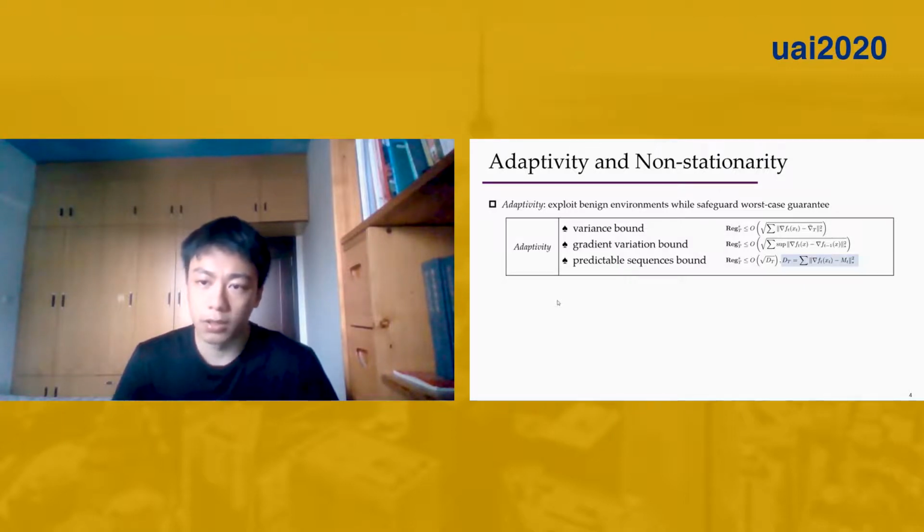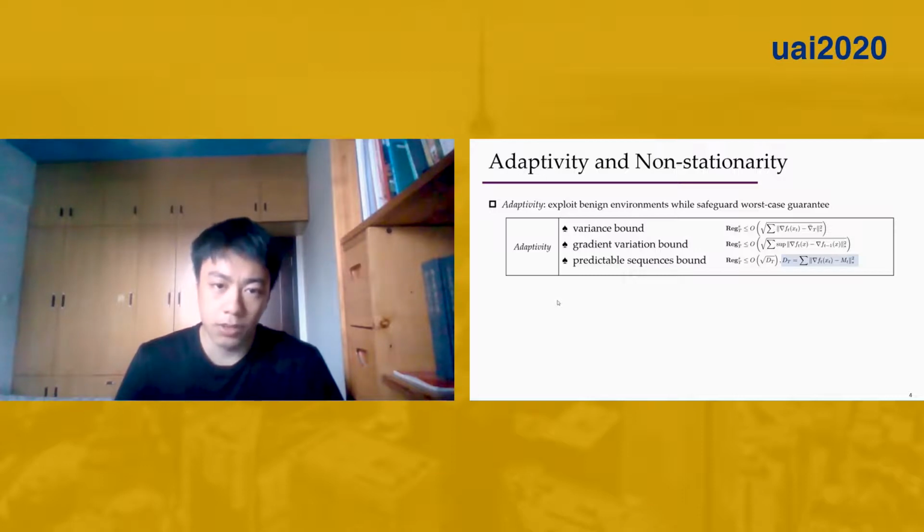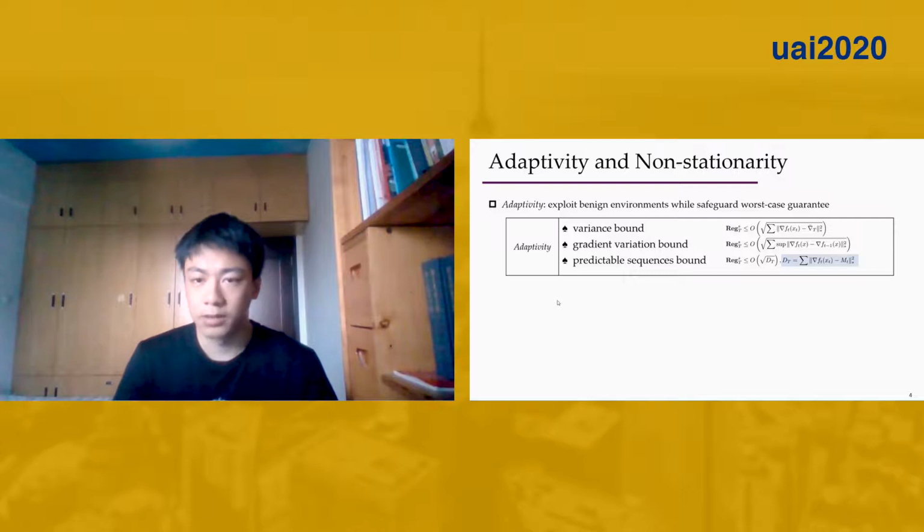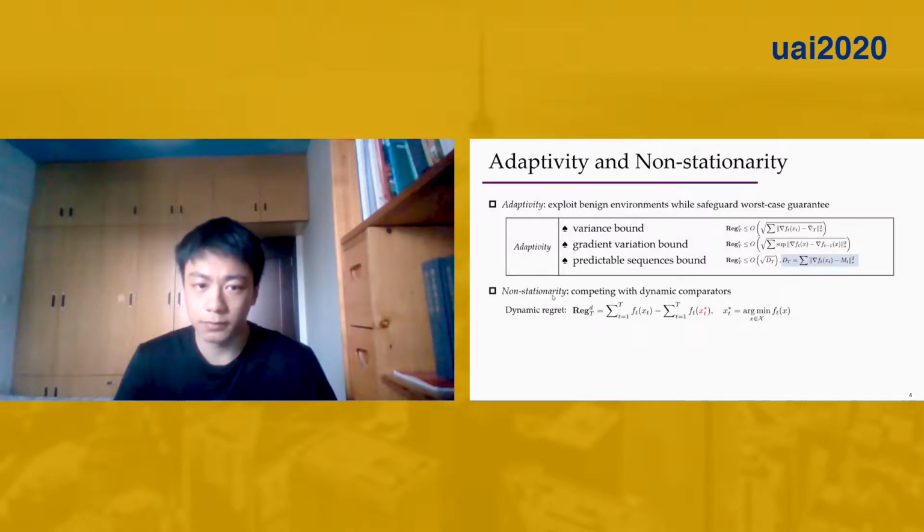Later, in the seminal work of Rakhlin and Sridharan, the authors propose a general framework to unify the previous studies. The regret is bounded with D_T, the differences between the gradient and the predictable sequence M_T. With the proper setting of M_T, the last bound can imply the previous bounds. Thus, in this paper, we only consider this kind of adaptivity.